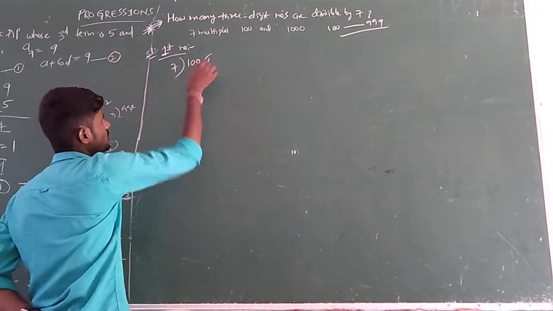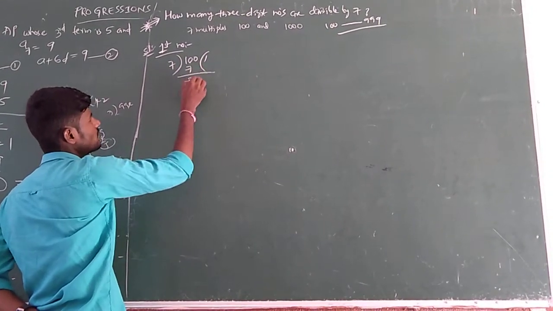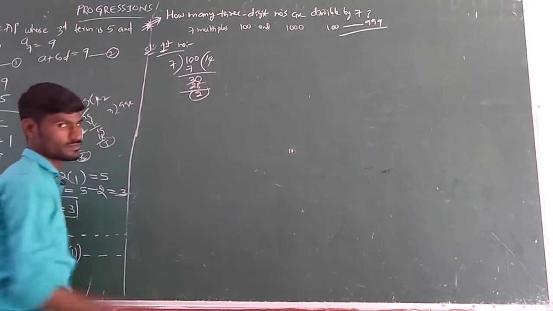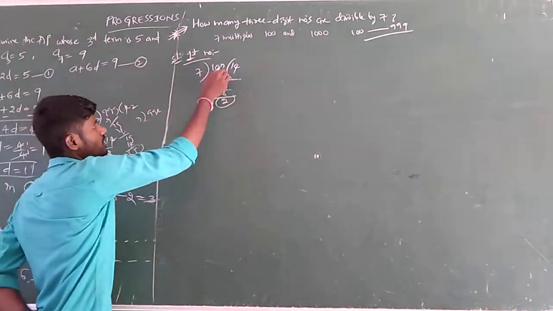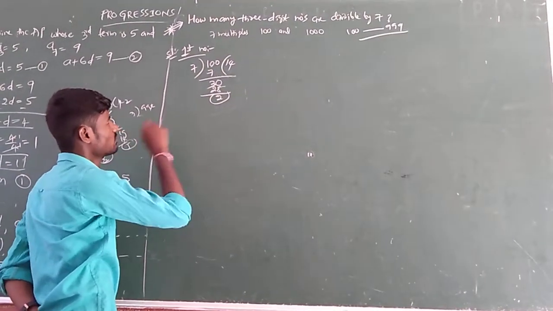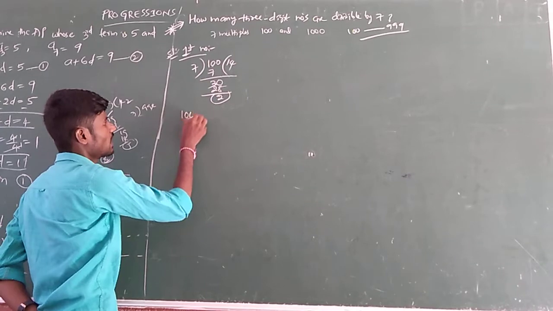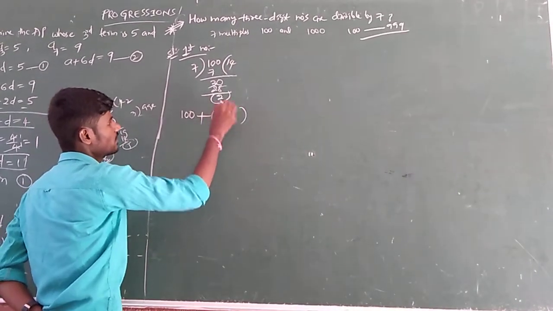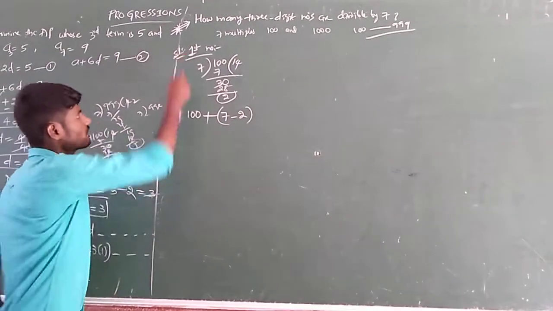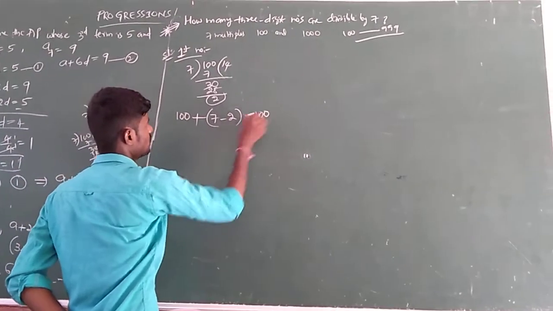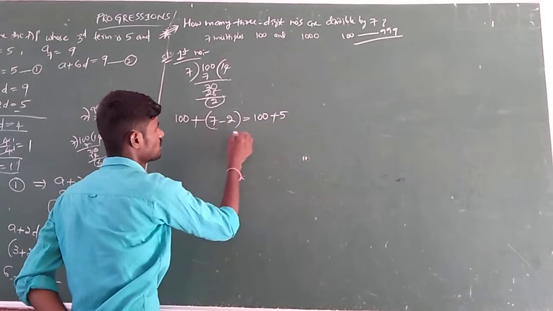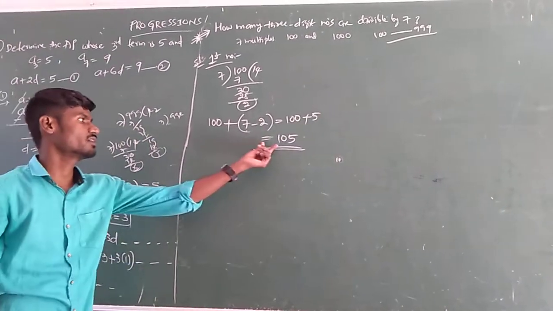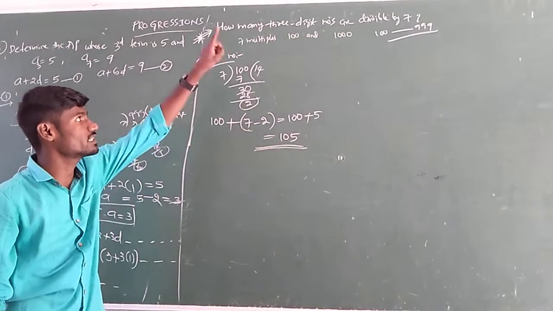See here, 7 ones are 7. Remainder 3, then 0. 7 4s are 28. Remainder 2. To get the first number, you add the difference between the divisor and the remainder. This is the process to get the first number. 100 plus 7 minus 2, which is 5. So that is 105. 105 is the first number divisible by 7 among the 3-digit numbers.